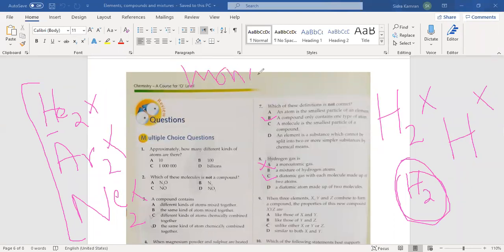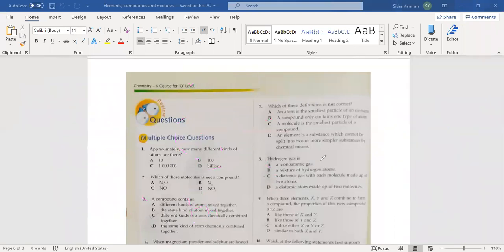Helium, argon, neon, krypton, xenon are noble gases, and they exist as monoatomic gases. They need not combine with another atom. Mono means one atom and di means two. So hydrogen gas is diatomic. A single atom of hydrogen is not called a gas. When there are two atoms of hydrogen, you can say it's hydrogen gas. Abdul Rahman, is it clear? Yes, miss. Okay. So the correct answer is a diatomic gas with each molecule made up of two atoms.